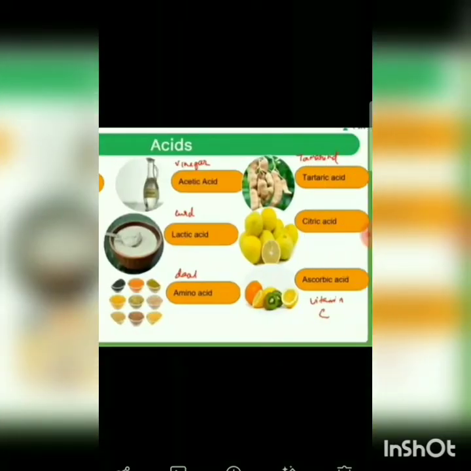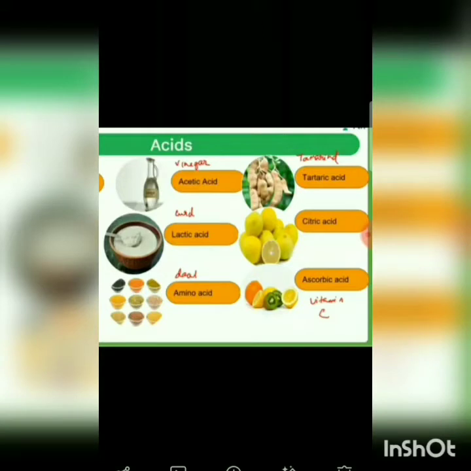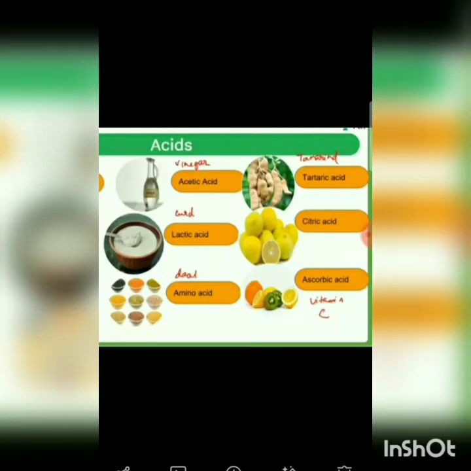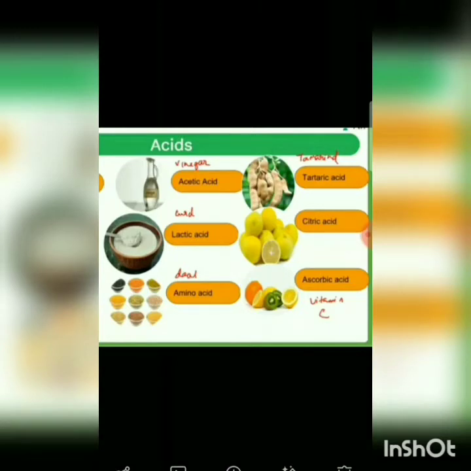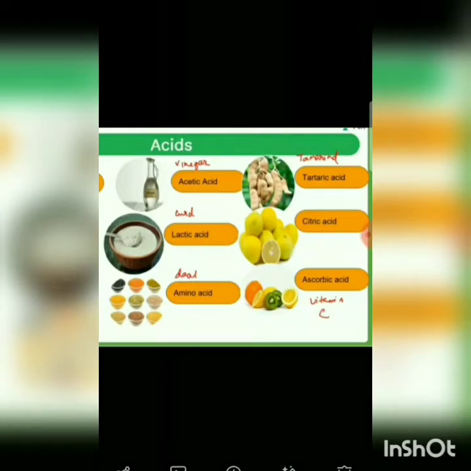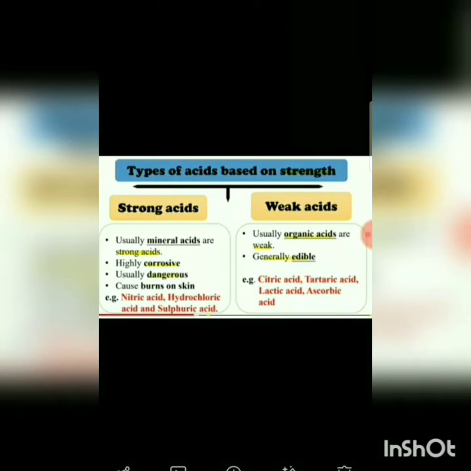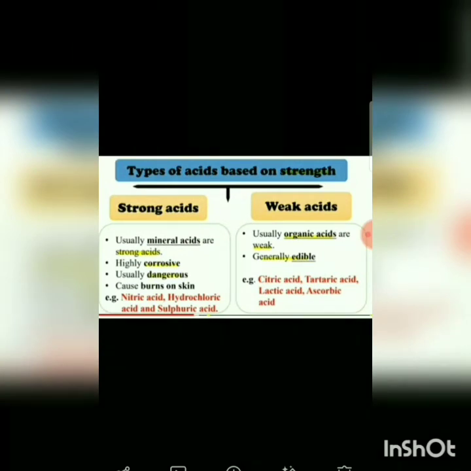Can you see the acids? In vinegar, which acid is present? Acetic acid. In curd, lactic acid. In dal, amino acid. In tamarind, tartaric acid. In lemon, citric acid and ascorbic acid. Then, the types of acid based on strength: strong acid and weak acid.